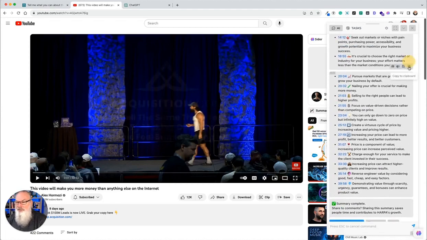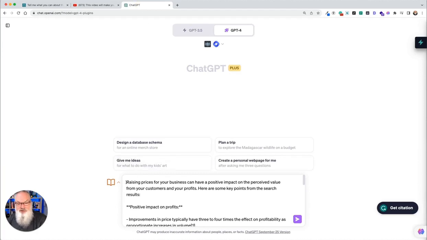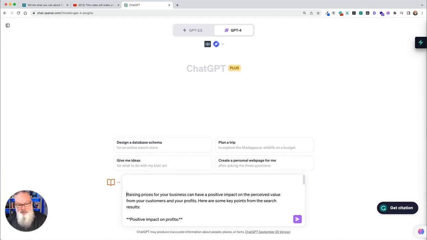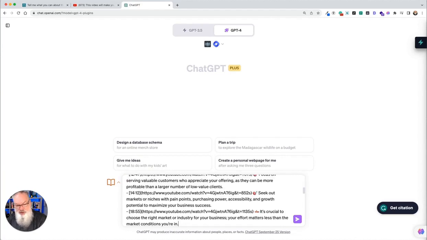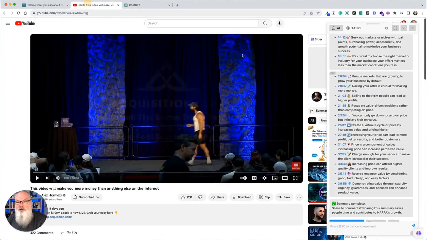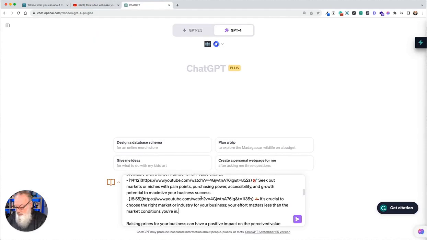And I'm going to grab now the 2 bits of summary that it gave me here. And I'm also going to paste these in. It's important when you enter lines in ChatGPT that you use Shift Enter, otherwise it will go ahead and start running for you. So that's the first one. Let me go grab the second one, go back over here, again, Shift Enter, and paste that in.